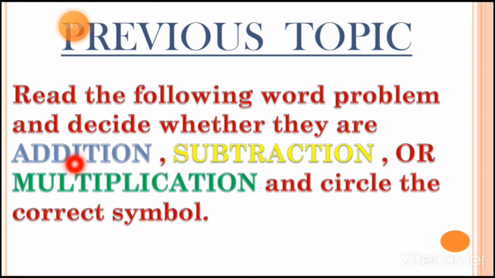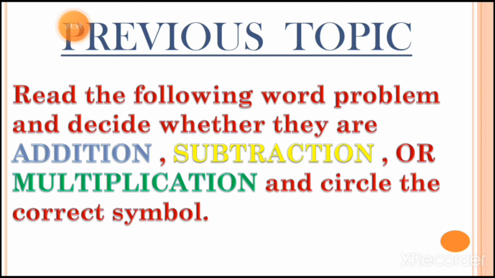We have to decide which word problem this is. After reading the question and understanding it carefully, we can decide which word problem it is.